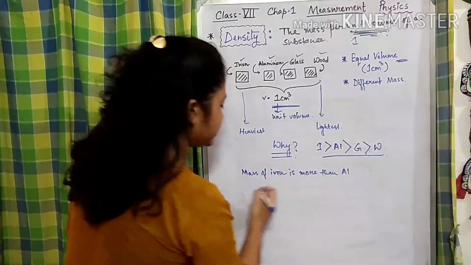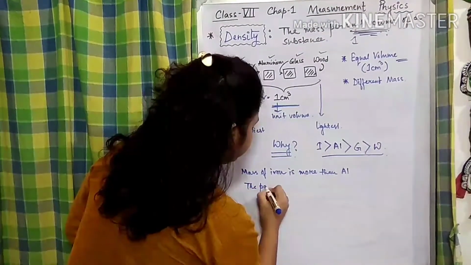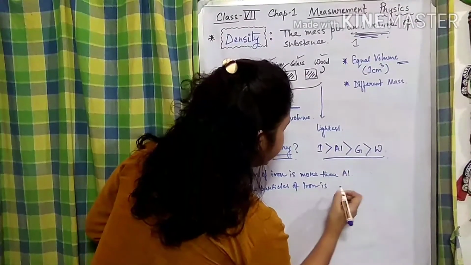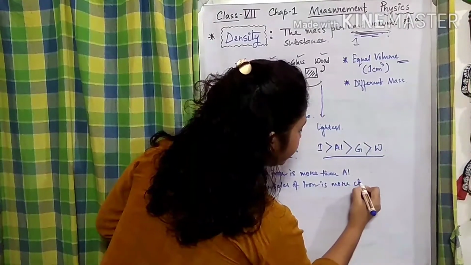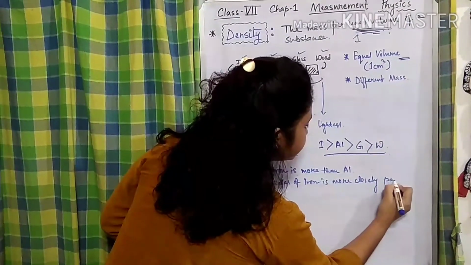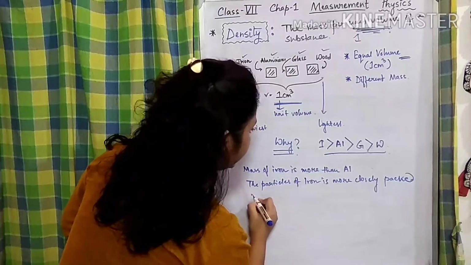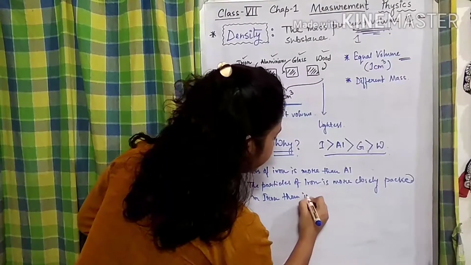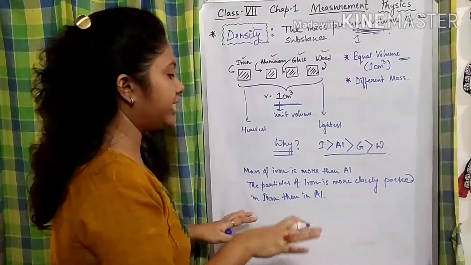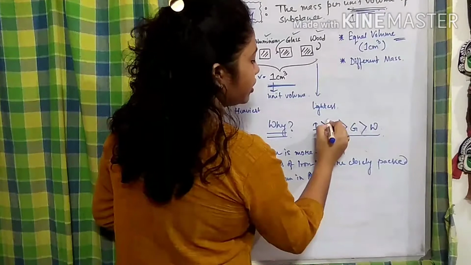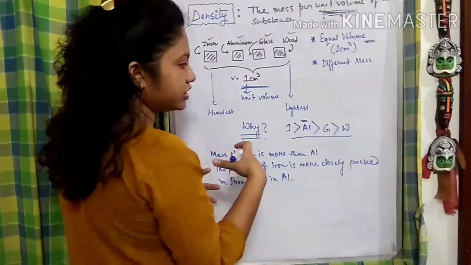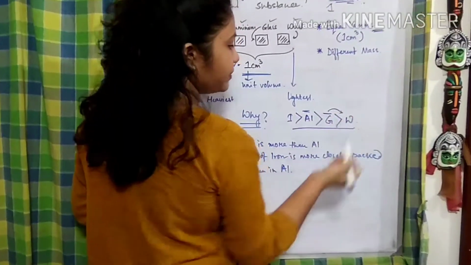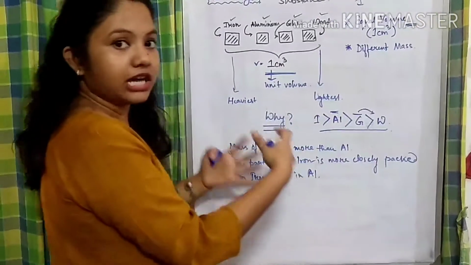That means the particles of iron are more closely packed than in aluminium, and the same thing is happening with the aluminium: its particles are much more closely packed than the glass, and a similar explanation applies when we compare the glass with the wood.